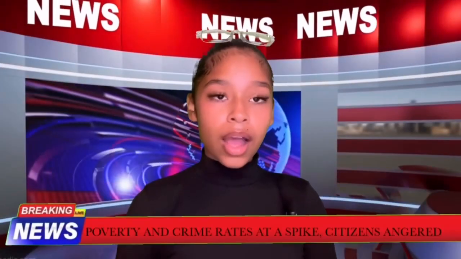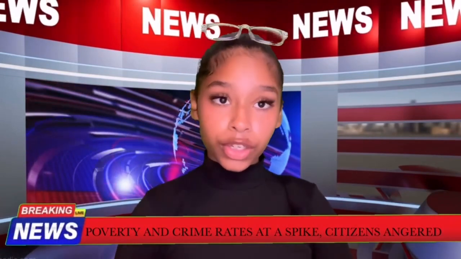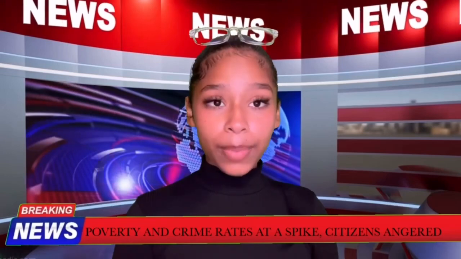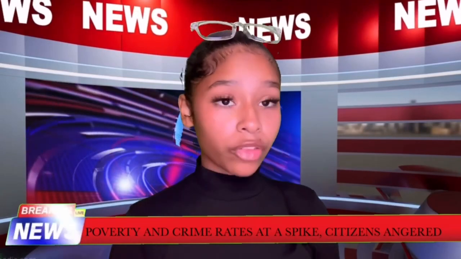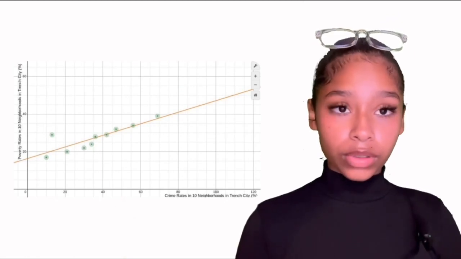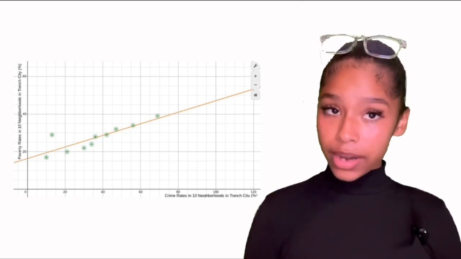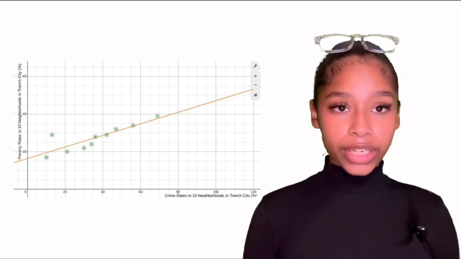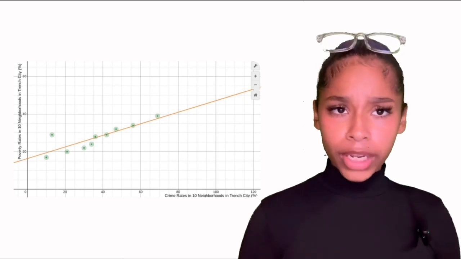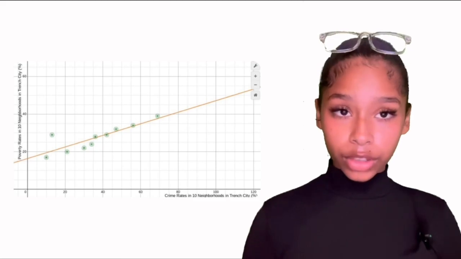Thank you, Abraham. I'm Alir Oropeza, and I have breaking news from the annual Trench Dynasty newscast. It appears that there have been great spikes in the city's neighborhood crime rates and poverty rates. Active politicians and activists have been at an all-time high anger, demanding a linear regression analysis to determine whether or not the two variables, poverty and crime, are associated. So folks, this is a reminder: let's work together to bring down our poverty and crime rates in Trench City. Will there be an association between the two variables? Seems likely. Let's dive a little deeper.